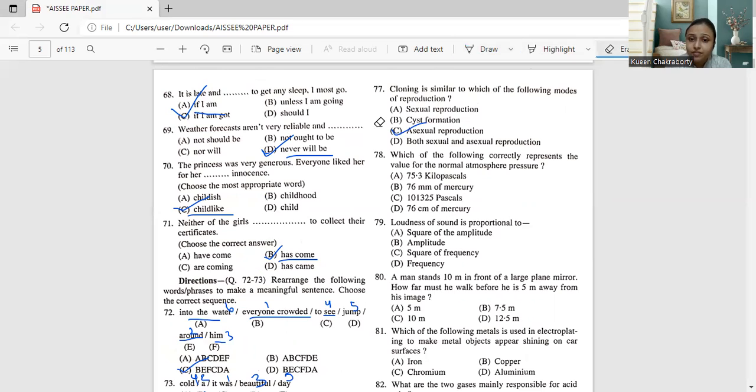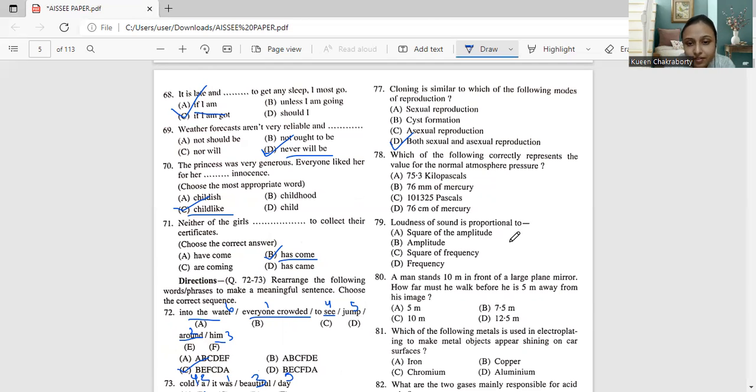But here again, since cloning comes from the reproduction levels itself, we will consider it as both the forms. It can be done in sexual mode also, in asexual form also. So if sexual and asexual we combine together, that will be option D, right? So A and C both are correct, and that's a combination of option D, that is both sexual and asexual reproduction.